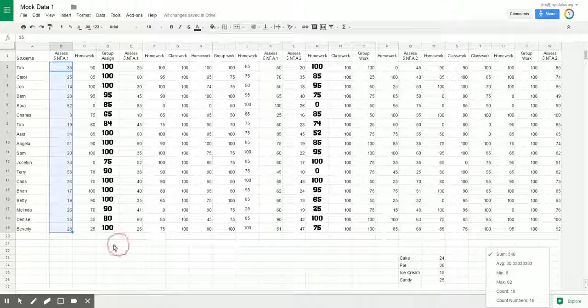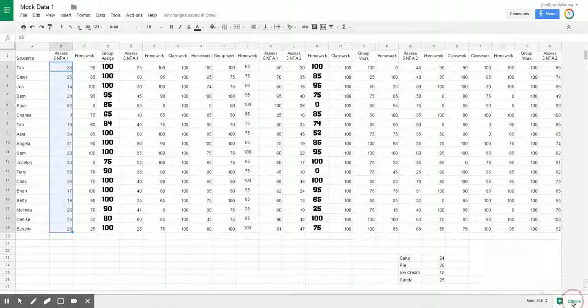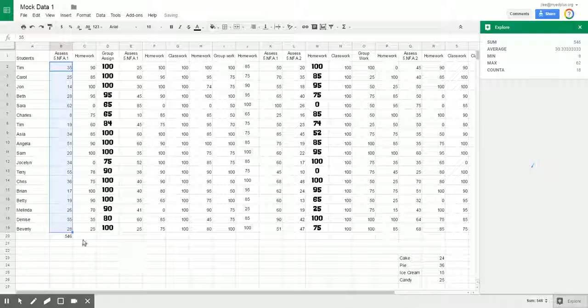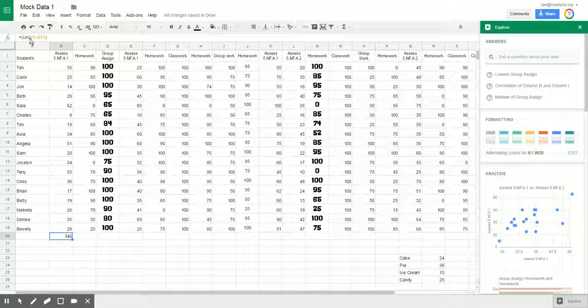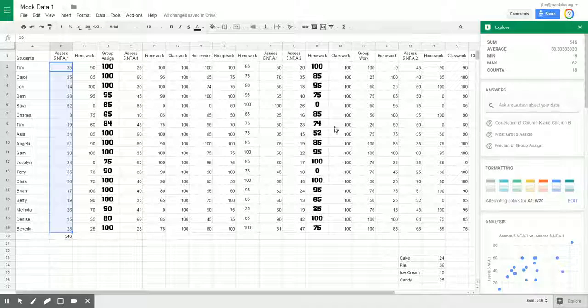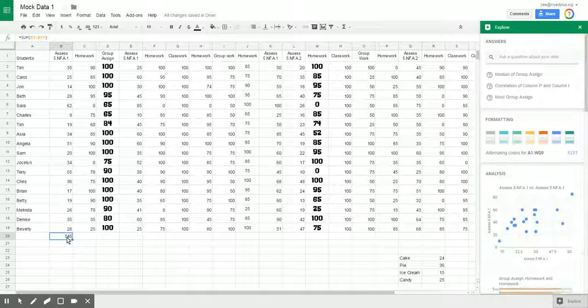That's not mentioned anywhere unless I click it and drag it, but that does not work from here. I don't think it works from here either. It does work from here. So if I click that and move that here and click on that icon, you can see that the sum formula is there. So you can click and drive those from the Explore button, but we're going to talk about how to create those here on your own.